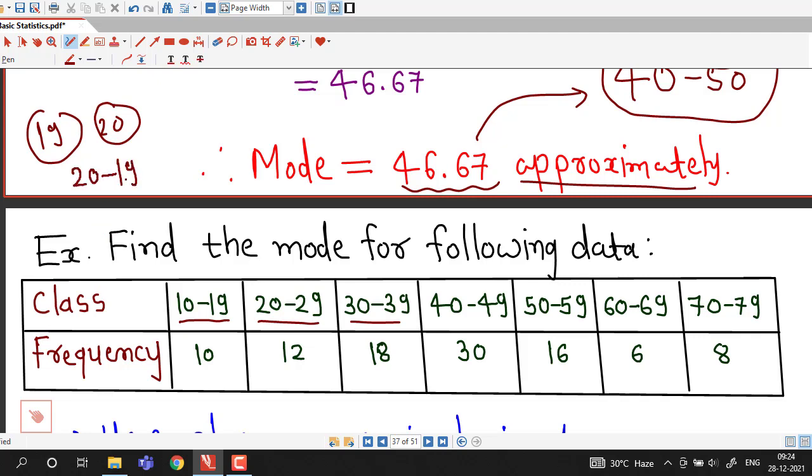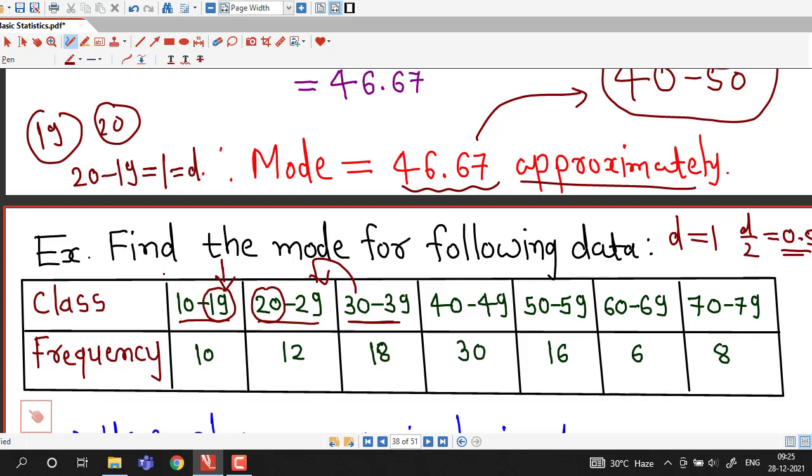Gap is 20 minus 19, that is 1, and it is the same for any two neighboring or succeeding classes. So this gap we denote by small d. d is 1. d is the gap between the lower limit of any class and the upper limit of its preceding class. So 20 minus 19, that is 1, and we find out the value of d by 2, that is 1 by 2, which is 0.5.